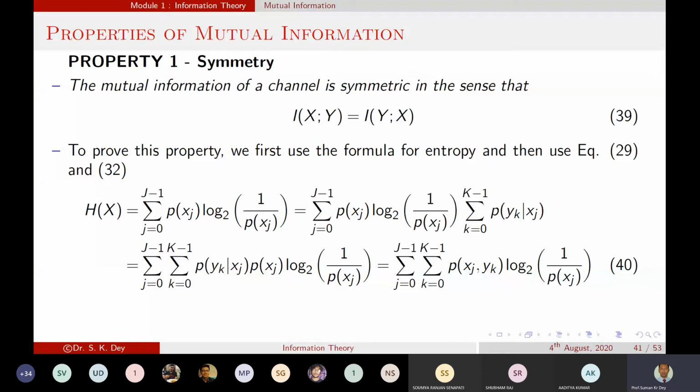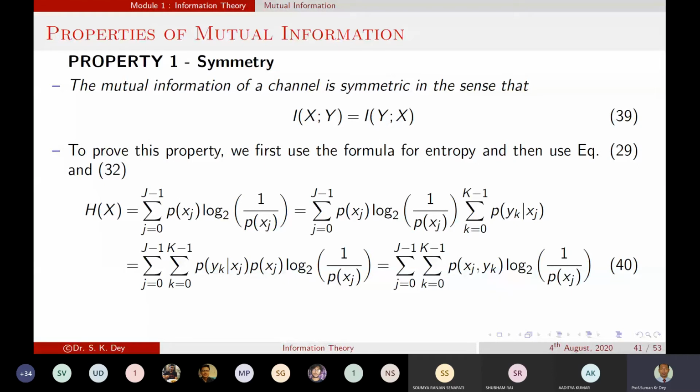Okay, so the mutual information has some properties, and the first property is the symmetry. The mutual information of a channel is symmetric in the sense that I(X;Y) is equal to I(Y;X). So that means both are equal.